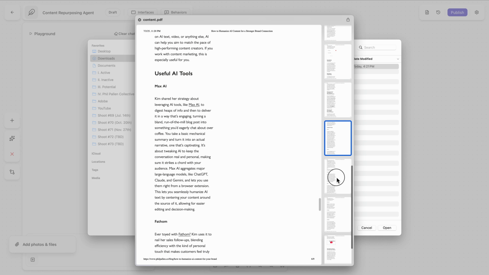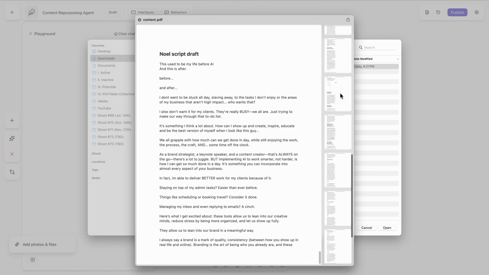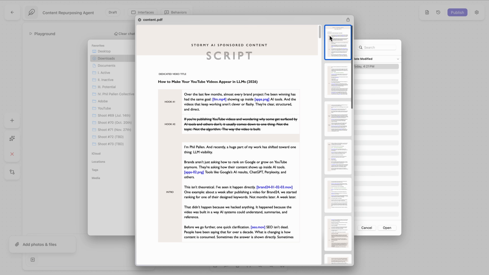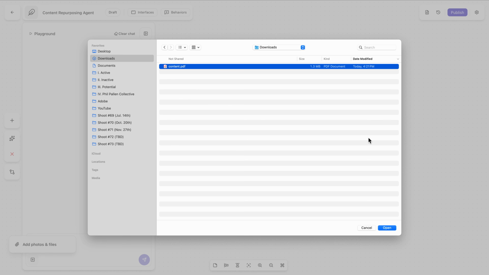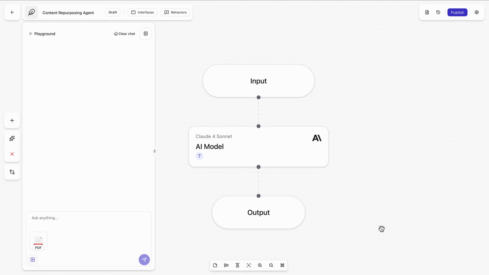And once that content is added, the agent isn't really guessing anymore. It has real material to analyze, which makes a huge difference in the quality of the output. Instead of getting vague summaries or filler content, the agent is working directly from my own words, my structure, and my ideas. Now this is the payoff.